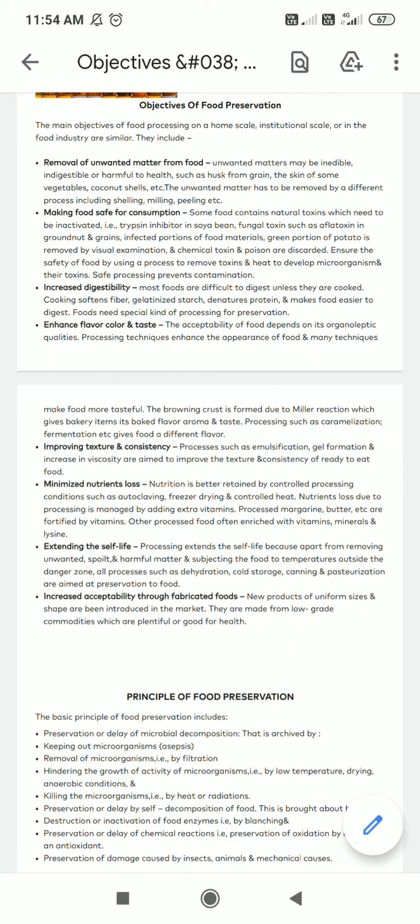So such foods can be fortified. So what is fortification? Fortification is nothing but addition of extra vitamins and minerals to that particular food. That is called fortification. In fortification, we add extra nutrients, vitamins or minerals to a food only when that food has lost its nutritional content during processing. Those are called fortified foods or enriched foods.